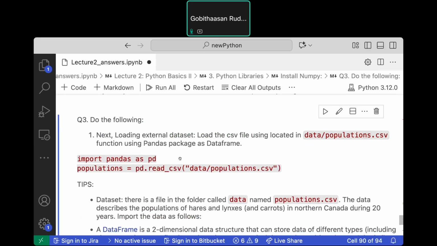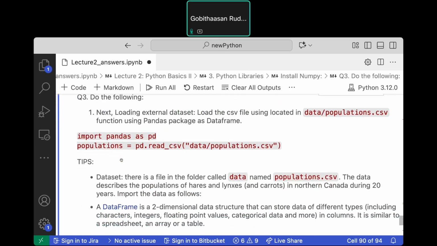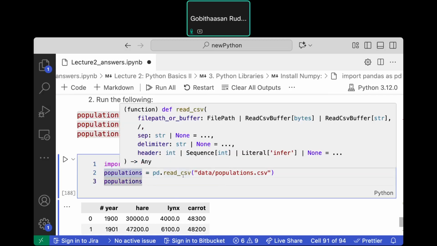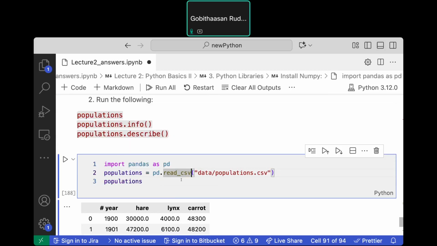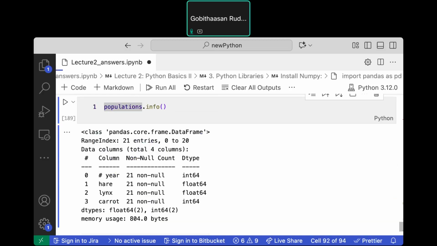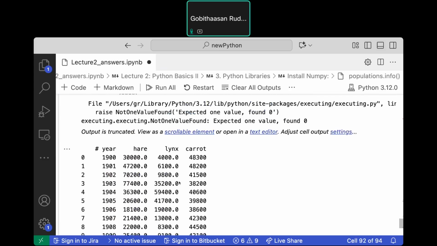Now let's do this question. Pandas is very nice in a way that a lot of built-in functions we can quickly use and look at the data. Imagine that's why we looked at opening a file and reading it and all that. For pandas, it's just 2 lines of code, very, very easy. So import pandas, this is how you do it: population equals pd.read_csv, read comma-separated file, data/population.csv. That's it. Now try this, and when you run this, you get to see the data already.